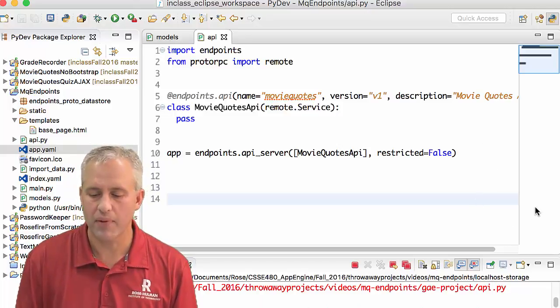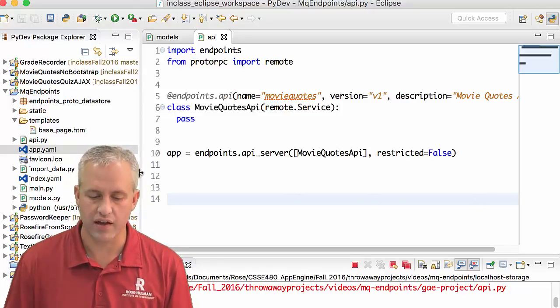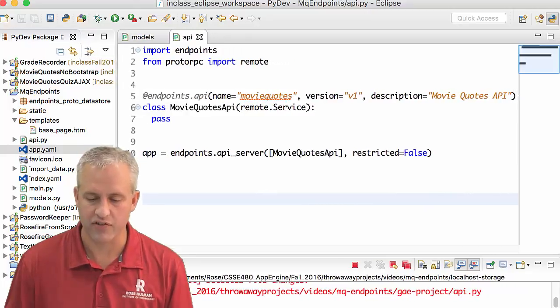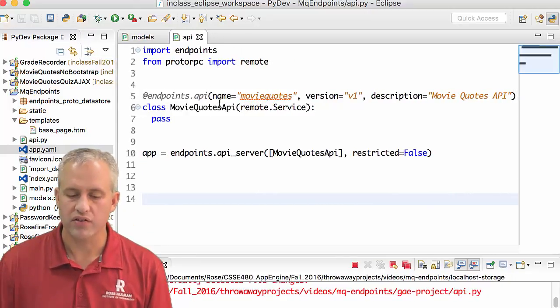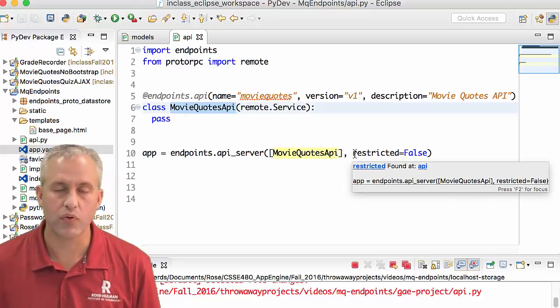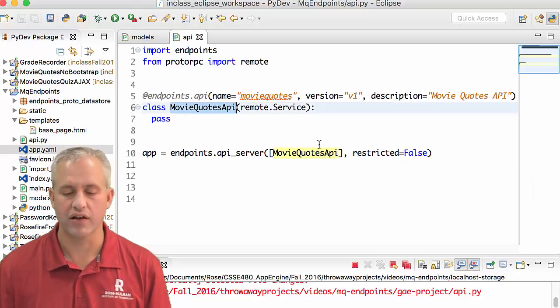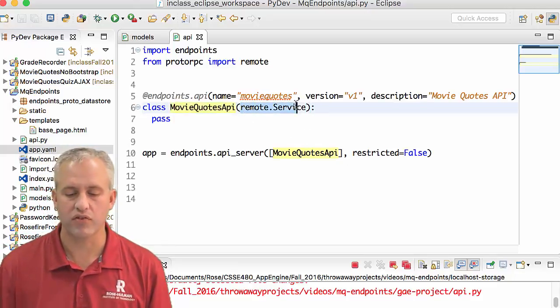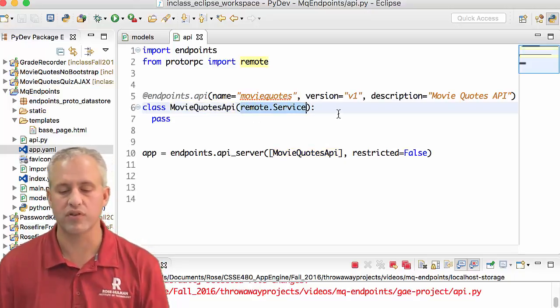So this is a bare bones basic API. Well, it's not even finished yet. But what it is, it's a class, right? So it's a MovieQuote API. First and foremost, it's a class. It extends remote.Service. So that's what makes it an Endpoints API.